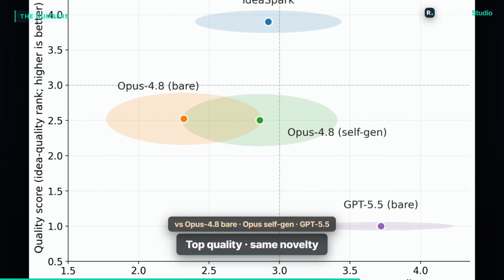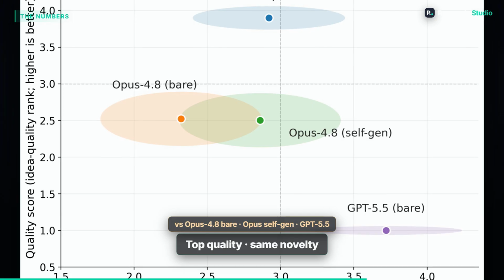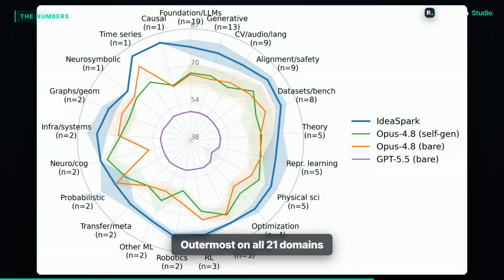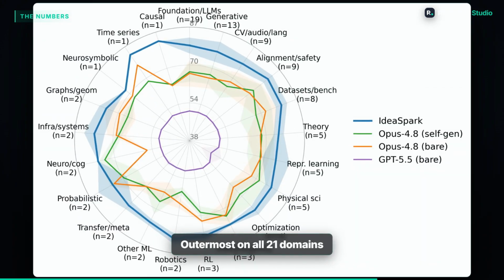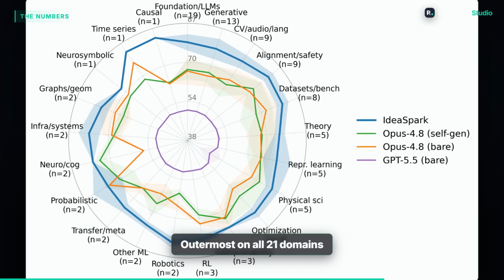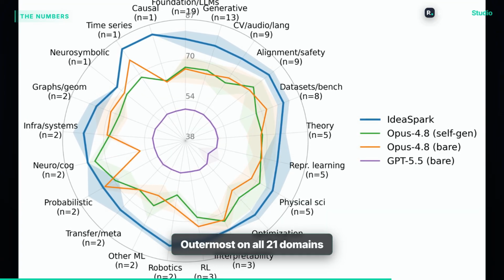Does it actually beat just asking the model directly? They tested on 100 ICLR 2026 oral problem seeds against Opus 4.8 Bear, Opus self-generate, and GPT 5.5 idea. IdeaSpark lands top on quality while staying just as novel. And on the domain radar, it's the outermost line on all 21 research areas. Blind judges, but worth saying LLM judges.